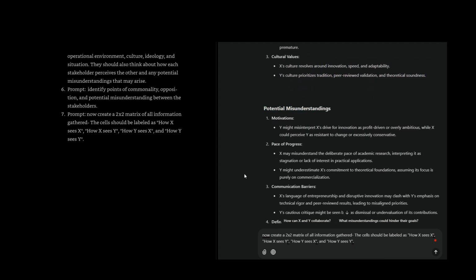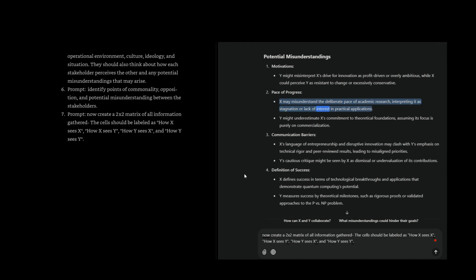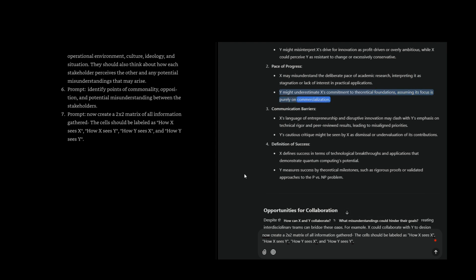Potential misunderstandings. Motivations. Y might misinterpret X's drive for innovation as profit-driven or overly ambitious, while X could perceive Y as resistant to change or excessively conservative. Pace of progress. X may misunderstand the deliberate pace of academic research, interpreting it as stagnation or lack of interest in practical applications. Y might underestimate X's commitment to theoretical foundations, assuming its focus is purely on commercialization. Communication barriers. X's language of entrepreneurship and disruptive innovation may clash with Y's emphasis on technical rigor and peer-reviewed results, leading to misaligned priorities. Y's cautious critique might be seen by X as dismissal or undervaluation of its contributions.